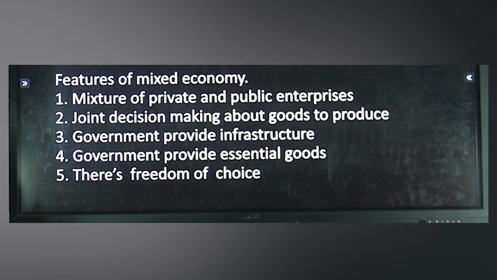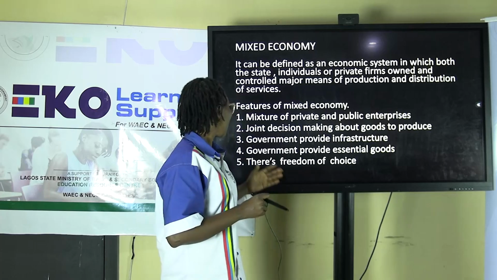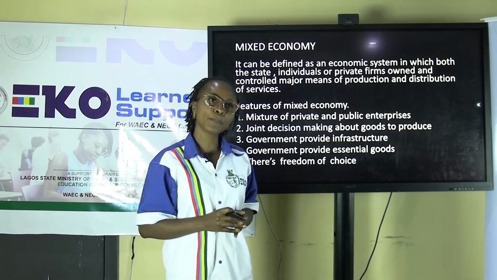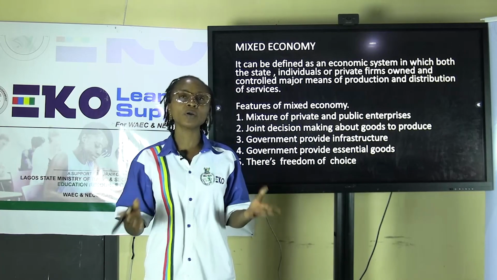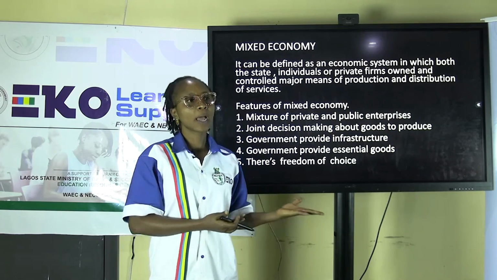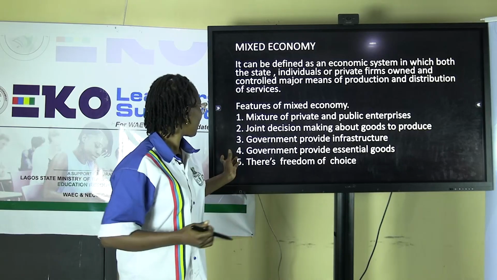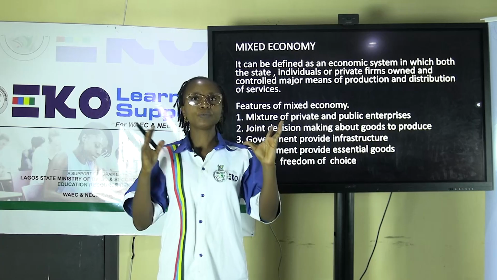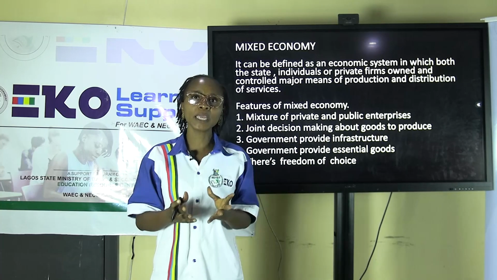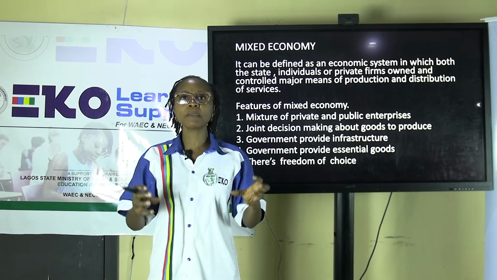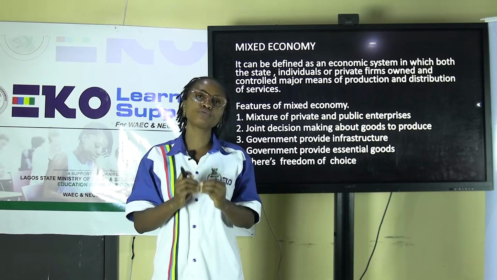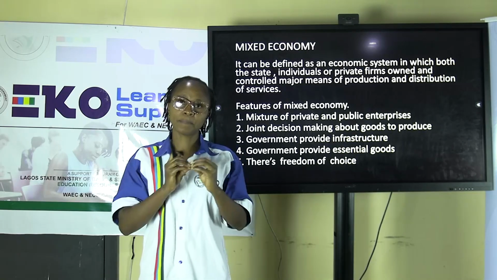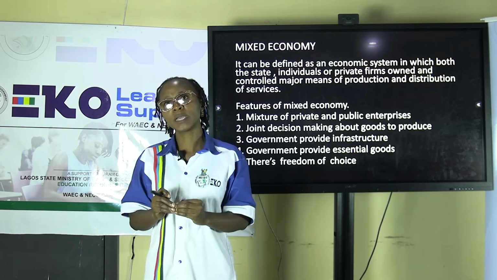Number 4, government provides essential goods for the people. That is, the major essential needs of the people are being provided by both the governments and the private individuals. Lastly, under the characteristics, there is freedom of choice. Since the two of them are involved, the choices in making goods and services are being made by the two sectors involved, the private sector and the public sector.